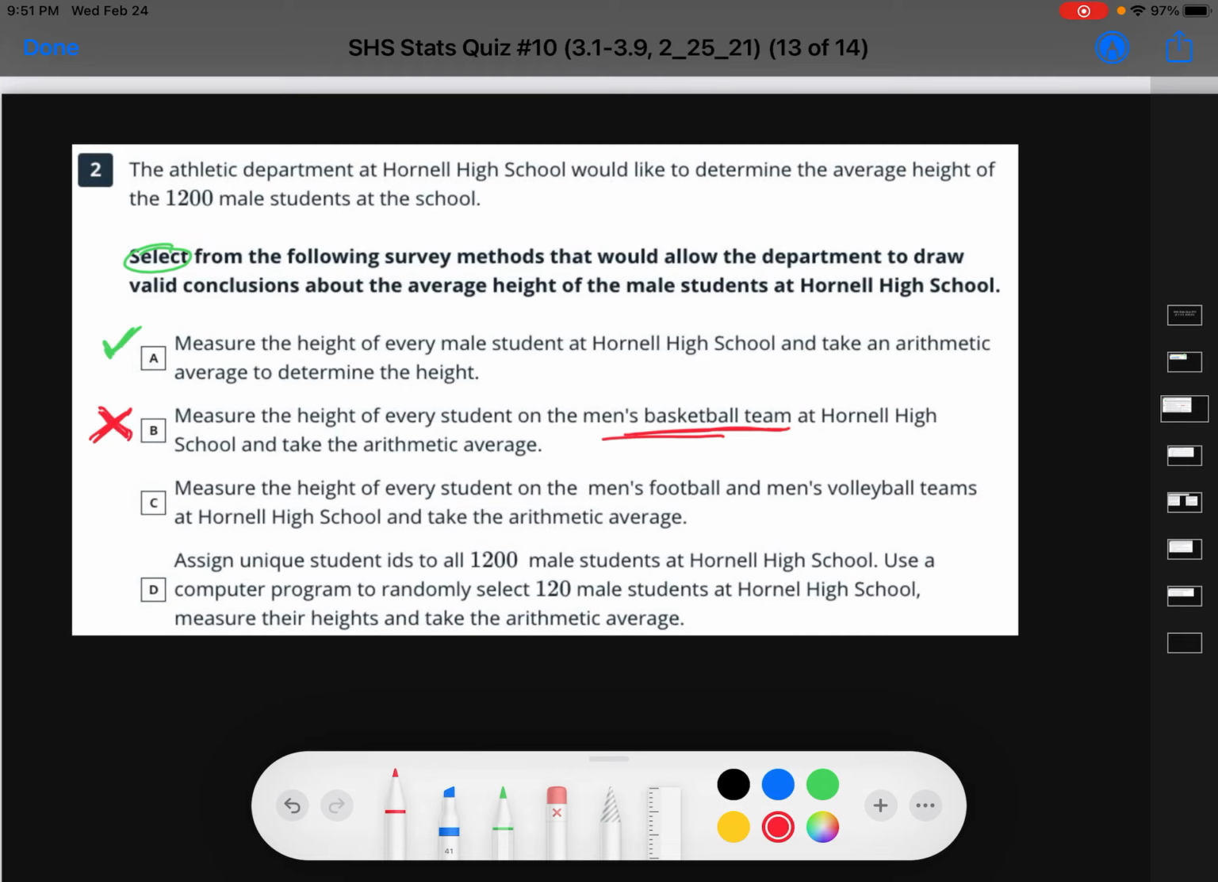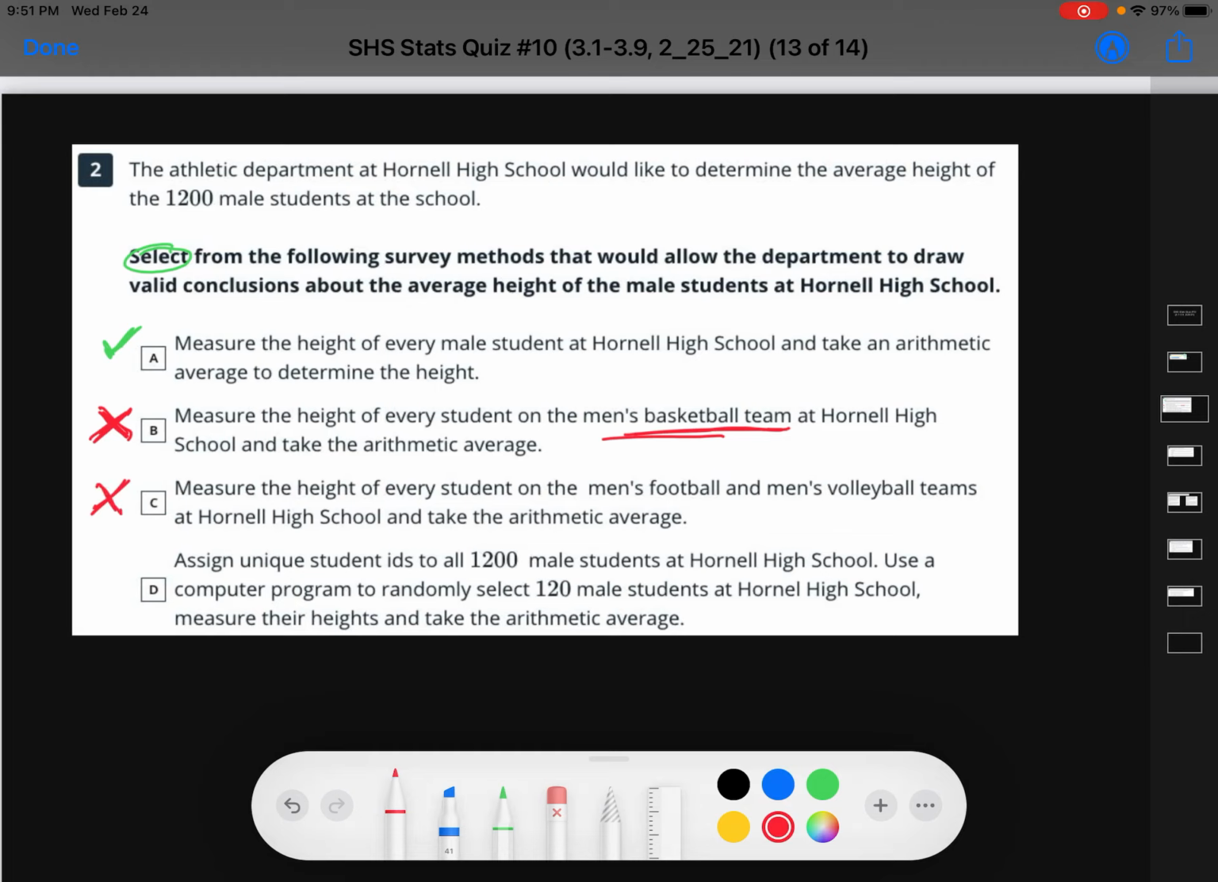C, measure the height of every student on the men's football team and men's volleyball teams at Hornell High School and take the arithmetic average. I think that's a good one, but again, those people on the sports team are generally taller. So that would be a no.